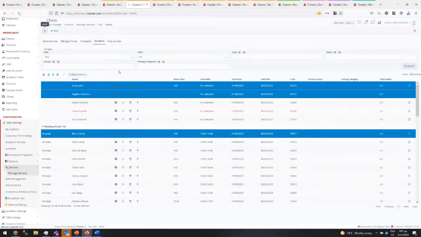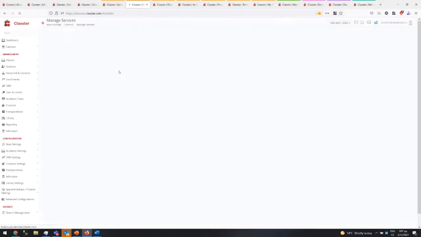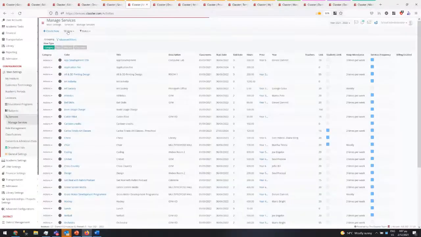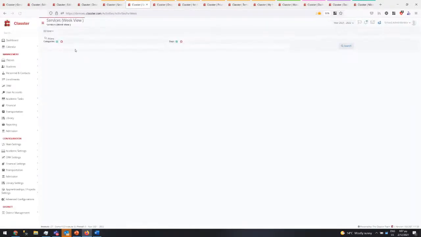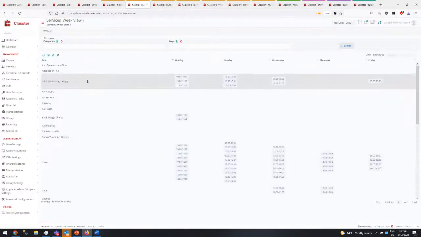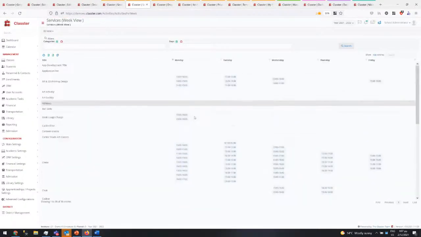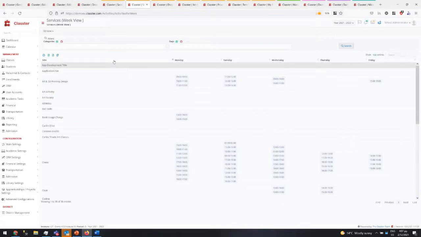Another thing that we have added here in the services is related to some views. So you can see the views per service per week view. So you can see based on the timetable we have created each day what services we run, which is basically important for the extra curriculum activities. So you can see here all the information and what times we do it and so on.